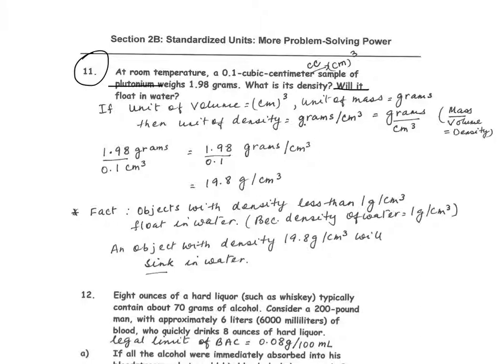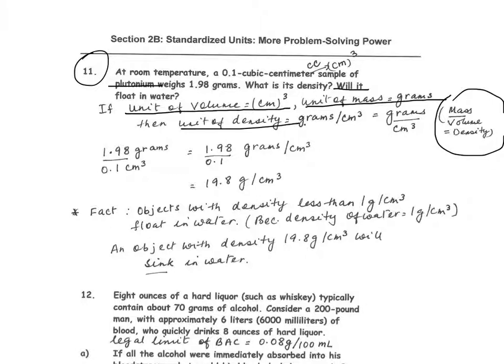So the unit for volume is cubic centimeters, the unit for mass is grams, and the unit for density in this case would be grams per centimeter cubed. So grams divided by centimeter cubed. So mass over volume is density.